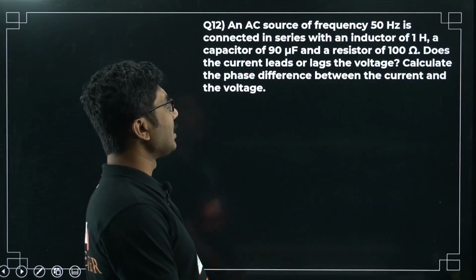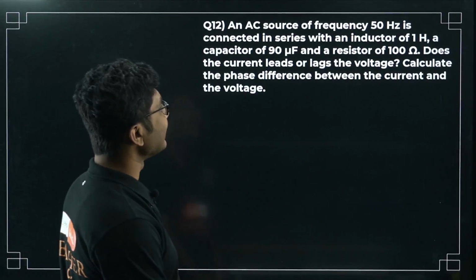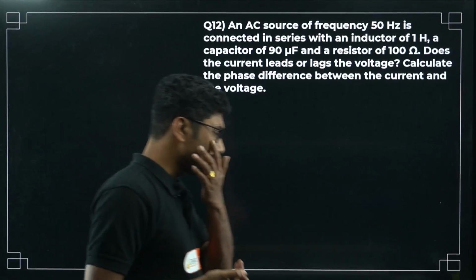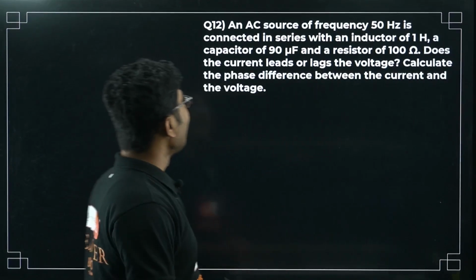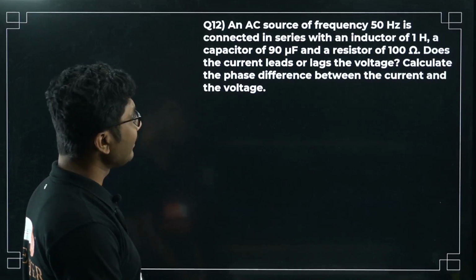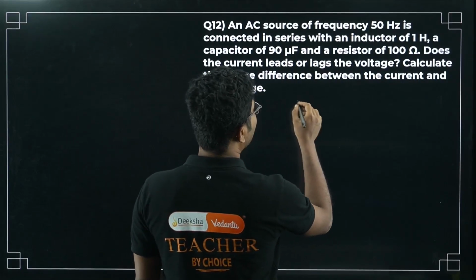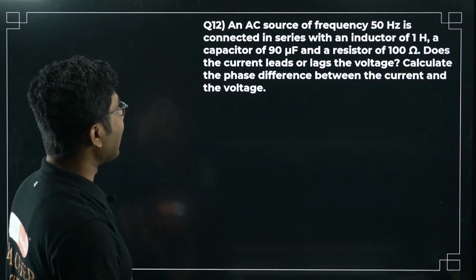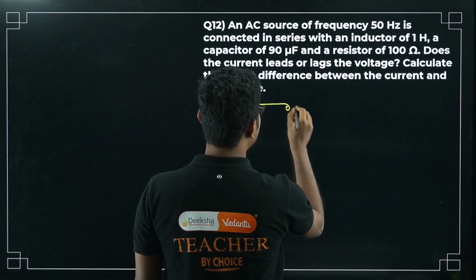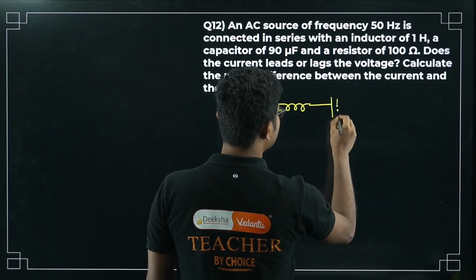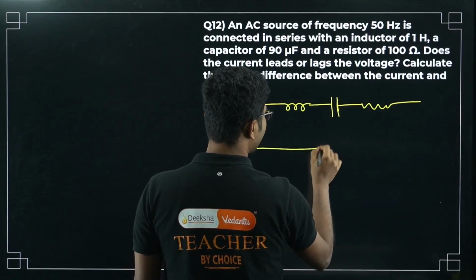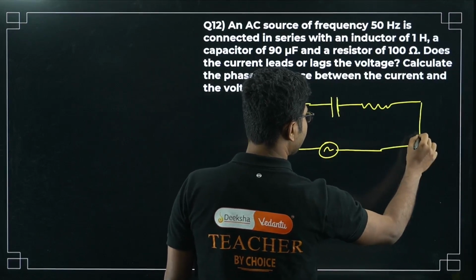An AC source of frequency 50 Hz is connected in series with an inductor of 1 Henry. Everything in this chapter is based on either LCR or LC or LR, write that. So an AC source of frequency 50 Hz is connected in series with an inductor of 1 Henry. So again here it is only connected to an inductor. A capacitor is also there, 90 microfarad, and a resistance of 100 ohm. So again it is an LCR circuit. So you have to draw the diagram first, L, C and R. The AC source frequency is given first, 50 Hz.